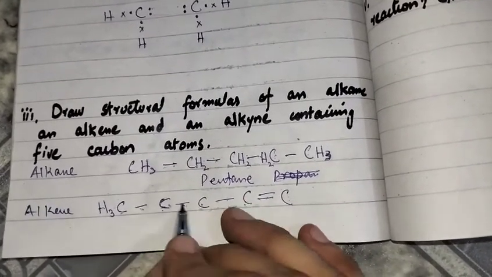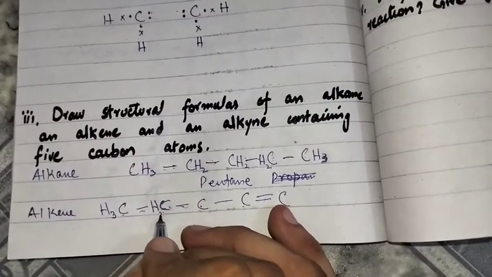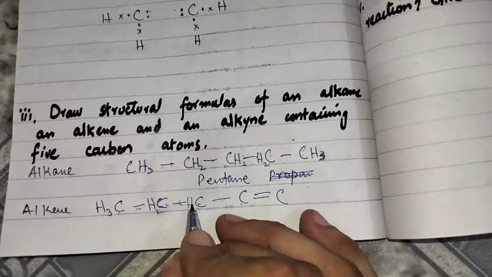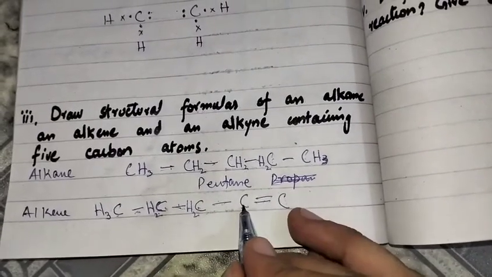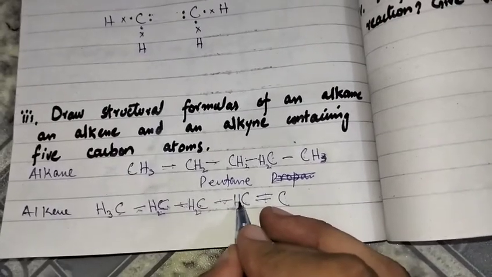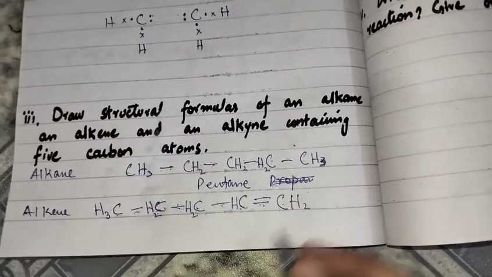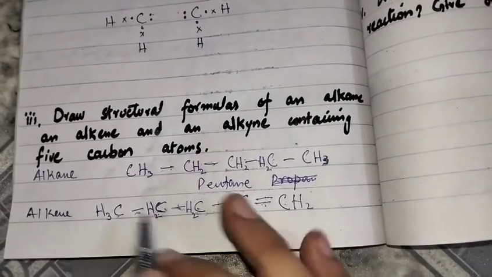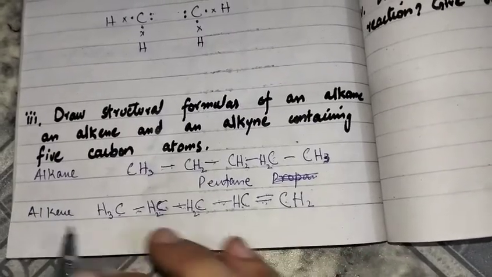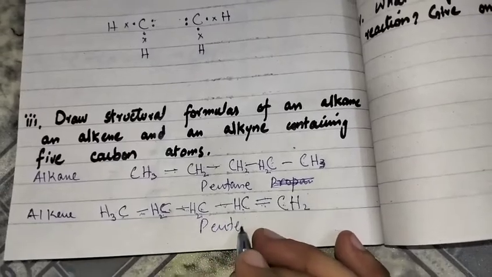This carbon forms 2 bonds, so the remaining 2 bonds will be formed by 2 different hydrogen atoms. Similarly, this carbon forms 3 bonds, so the remaining 1 bond will be formed by 1 hydrogen. This carbon forms 2 bonds, so the remaining 2 bonds will be formed by 2 hydrogen atoms. So it is a member of the alkene family, and there are 5 carbons, so it is pentene.